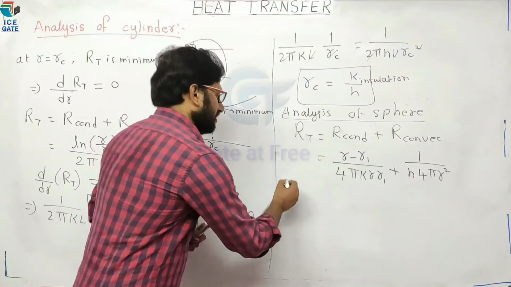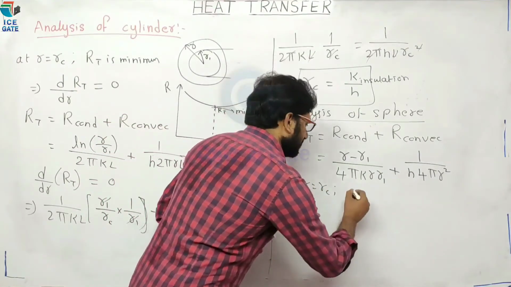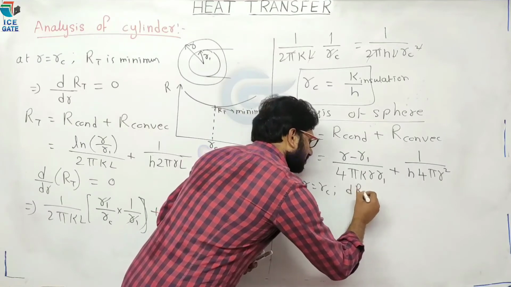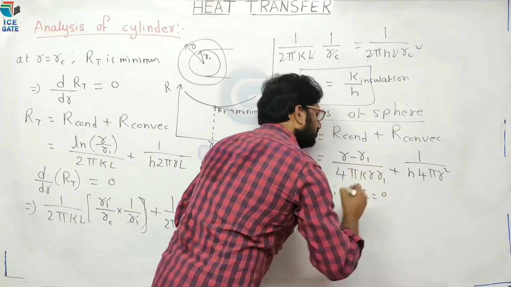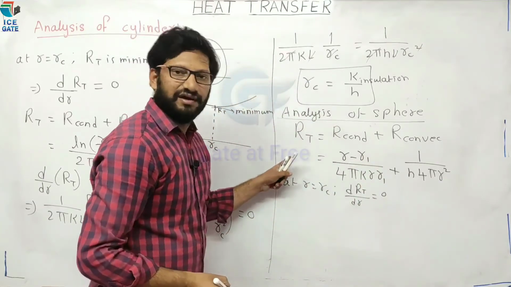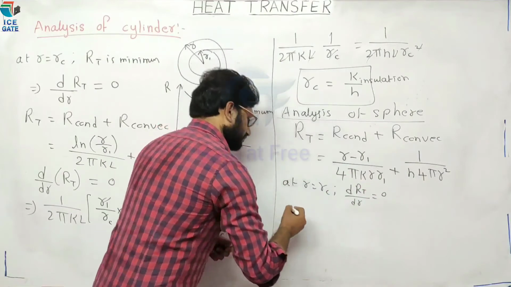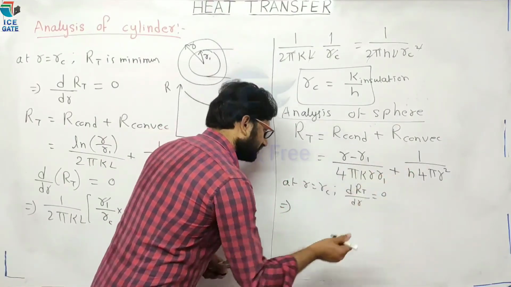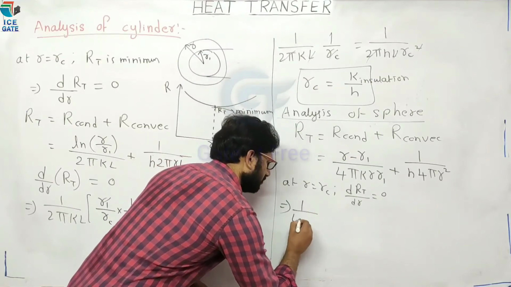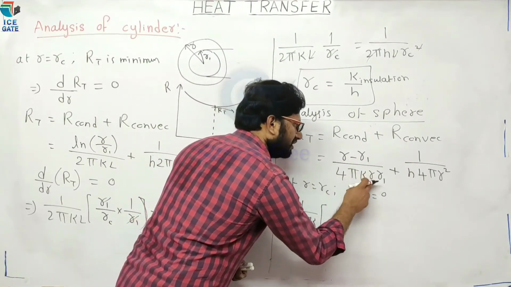Now at R equal to critical radius, the differentiation of total resistance with respect to R is equal to 0. Now differentiate RT with respect to R. First simplify this one. 1 divided by 4 pi k R divided by R into R1.